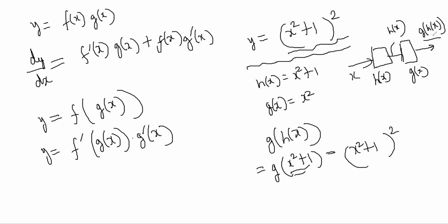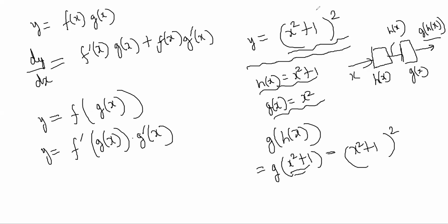The output of h of x is going into g of x, no? x square plus 1 is the input to g of x, right? Yes, correct. So this is actually a combination of two functions. So the way you differentiate it is by chain rule.